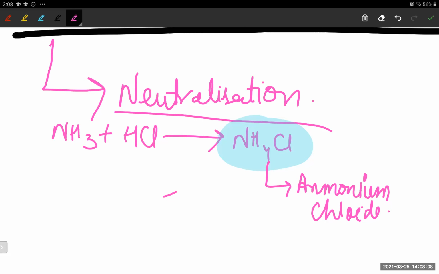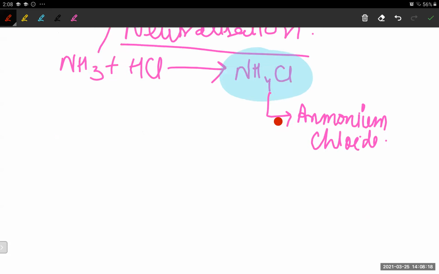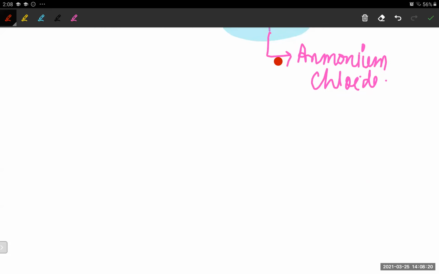We are not getting water just now. You might be thinking why, because it's not a full base. Yes, it's behaving like a base, but it's not a base because it's not having any oxide or hydroxide. Is it having any hydroxide or oxide? No, it's not having. So that's why it will not react like bases just now.